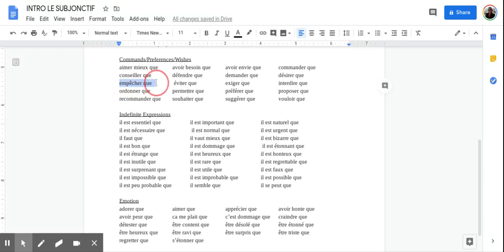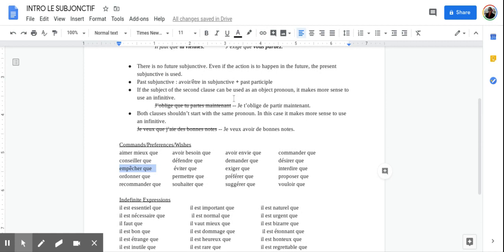Right? Now, again, we might see this a lot with object pronouns. Je t'empêche d'aller à la fête. However, if I'm saying, I'm not allowing your friends, now your friends is not a pronoun. So, j'empêche que tes amis aillent à la fête. Okay? That's going back to this, right? So, you is an object pronoun. Your friends is not. I would want to keep that as a second clause. Okay? To insist on, to suggest, to wish, to recommend, to want, to propose. Interdire, right? To not allow.